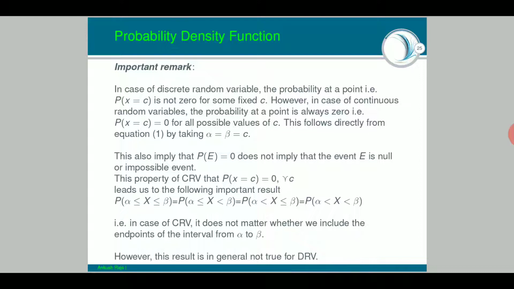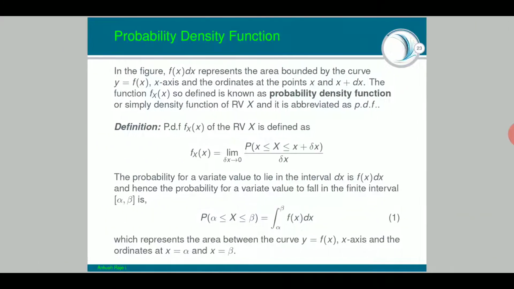Explanation is there, but yes, you should think. That is, probability at x is equal to c, where c is a fixed point, is equal to 0 for all possible values of c. This follows directly from equation 1 by taking alpha is equal to beta is equal to c. Where is equation number 1 then? Let me see. Yeah, equation number 1 is there.